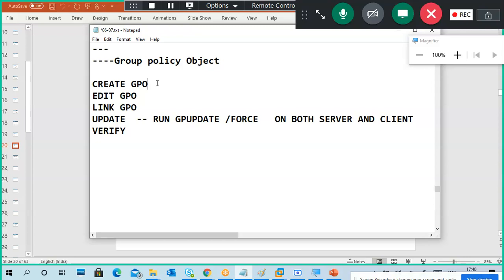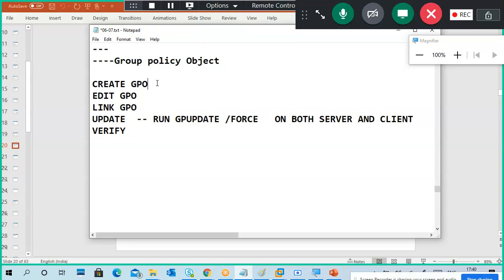If in your interview they ask how to create a group policy, go to Server Manager, Tools, Group Policy Management, and go to Group Policy Objects. So we have to follow the five steps: create, edit, link, update, verify.